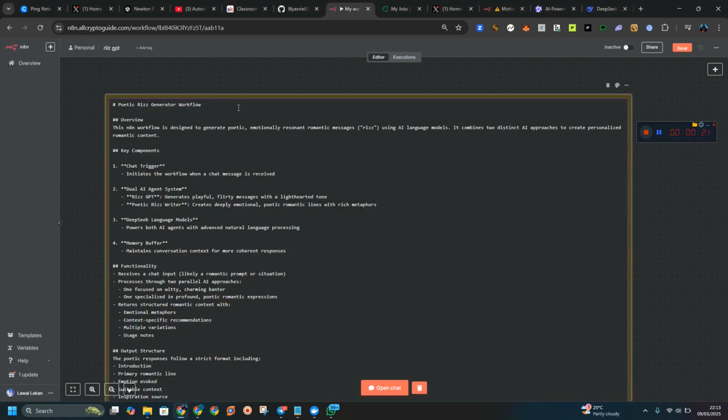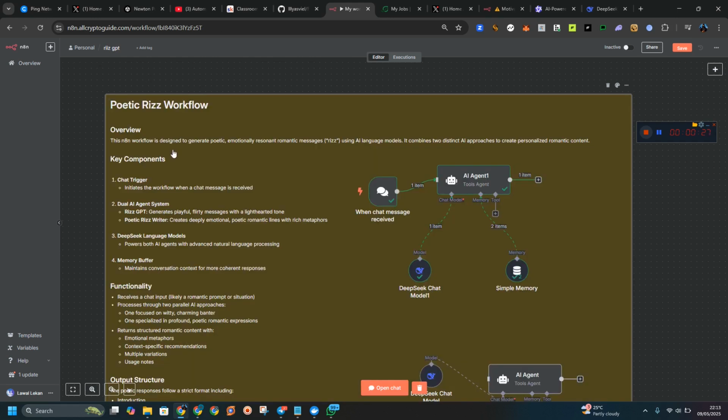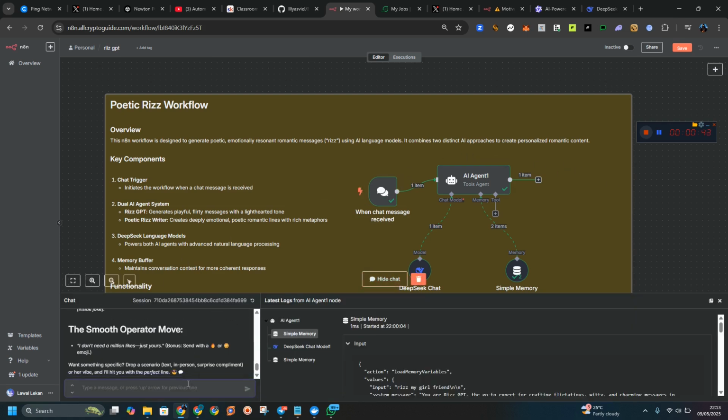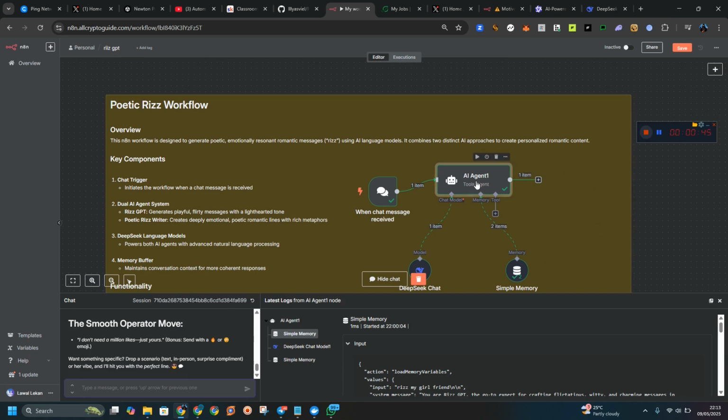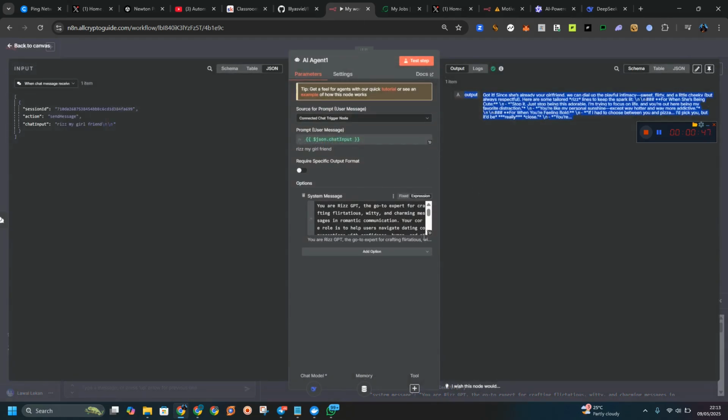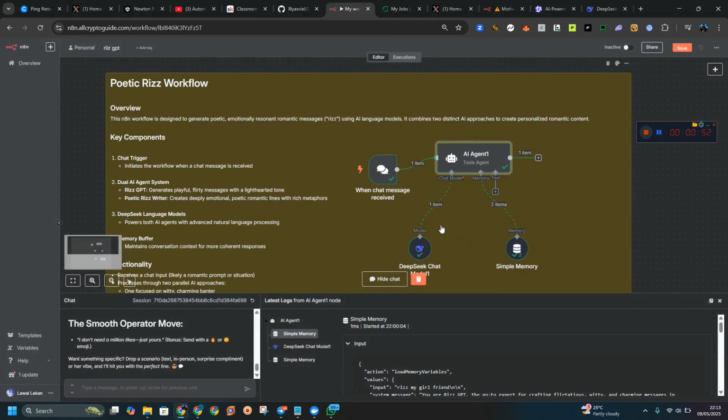So let me just edit this thing. So, poetic raise workflow. This n8n workflow is designed to generate poetic and emotionally resonant romantic messages using an AI language model, combining two AI approaches to personalize the content. What this does is when you input something here, it goes through this function, this system prompt, and it gives you a result using DeepSeek.